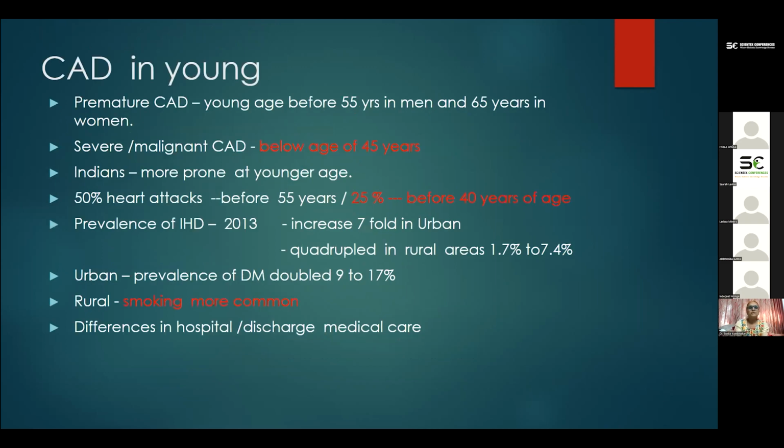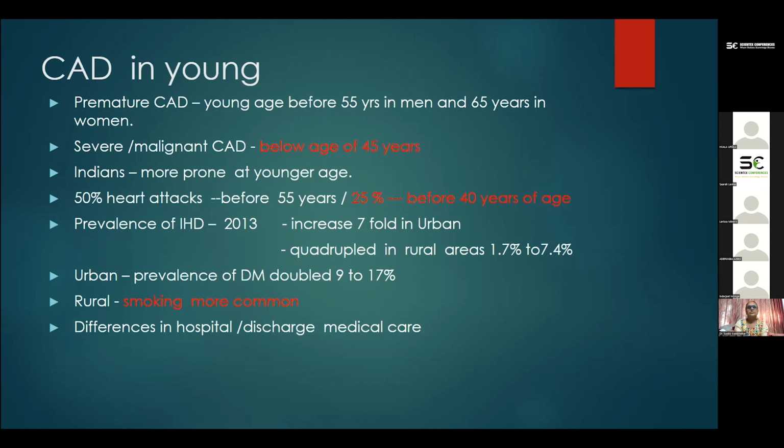What is premature coronary artery disease? It is the disease occurring at an age less than 55 years in men and 65 years in women. We call it severe or malignant CAD when it occurs at an age less than 45 years. Especially Indians, we are more prone at a very younger age. 50% of heart attacks occur before 55 years, and around 25% of heart attacks occur before the age of 40. So that is the burden of CAD in our part.